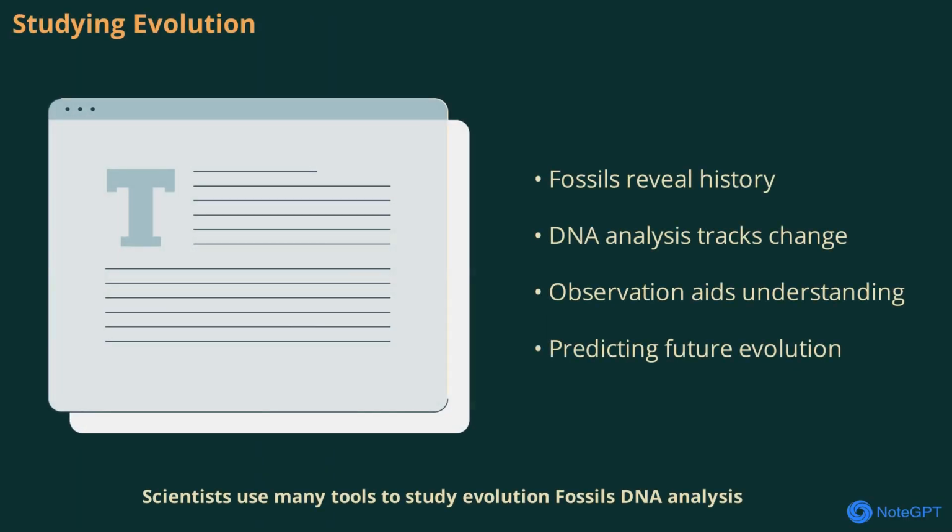Scientists use many tools to study evolution. Fossils, DNA analysis, and observation of living organisms all provide clues about how species change over time. By understanding evolution, researchers can solve mysteries about the past and predict how life might change in the future. The study of evolution is essential for biology and medicine.